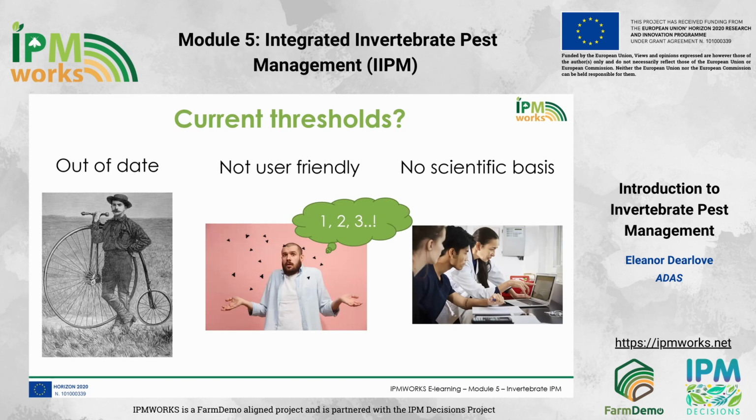Many thresholds are not user-friendly. Insect activity is temperature dependent and counting small, very active pests can be a problem. Many thresholds have little scientific basis. We are more likely to use them if we understand how they were developed. We need to develop new, smarter thresholds in which we can have greater confidence.